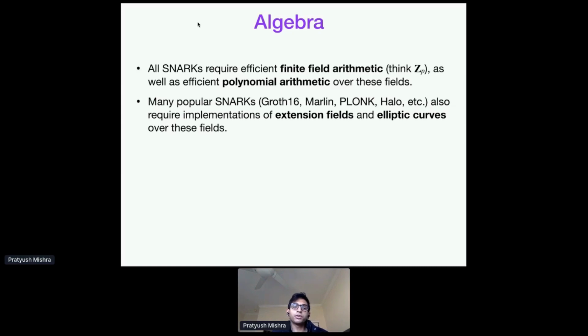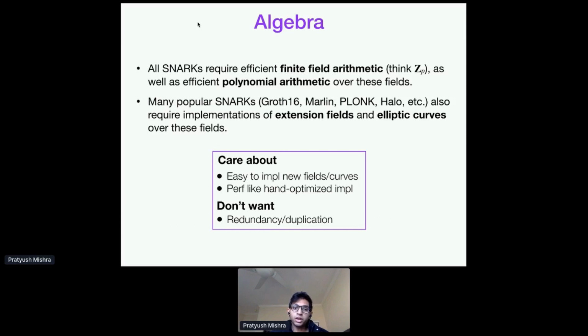And they also require efficient polynomial arithmetic over these fields, right? So all SNARKs require this. And additionally, many popular SNARKs, which work over elliptic curves, such as Groth16, Marlin, Plonk, Halo, anything that you can name, really, also require implementations of extension fields and elliptic curves over these fields, right? So all of these things have to be implemented efficiently.